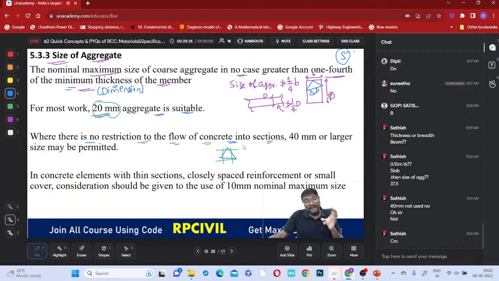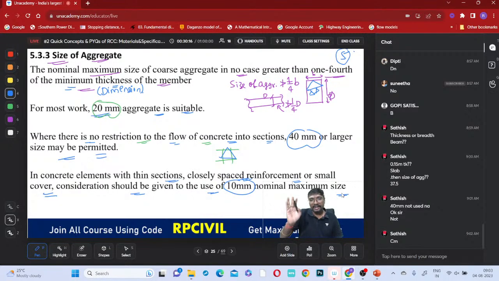But in places where the flow of concrete is not a problem, where concrete of any dimension can flow easily, we can go up to 40 millimeter or larger sizes also. For mass concreting structures, you can use 40 millimeter or larger sizes. In concrete elements with thin sections, closely spaced reinforcement or small cover, consideration should be given to the use of 10 millimeter nominal maximum size.